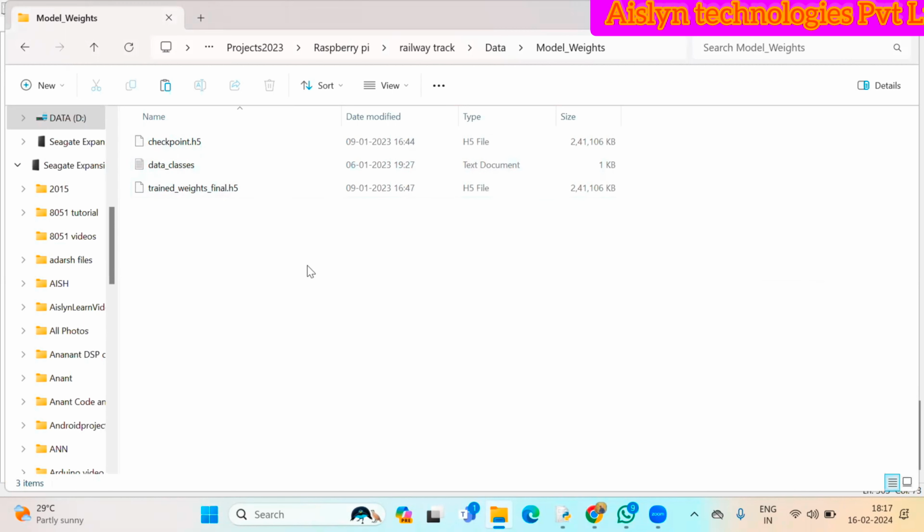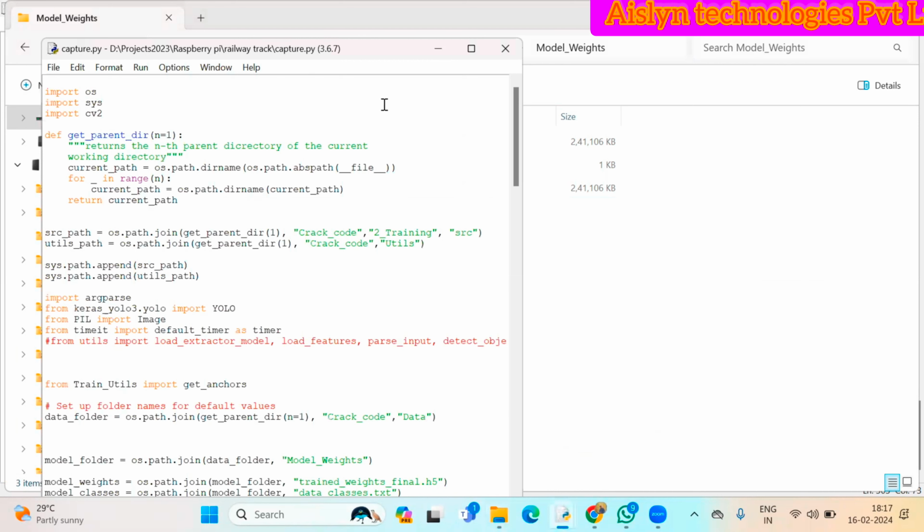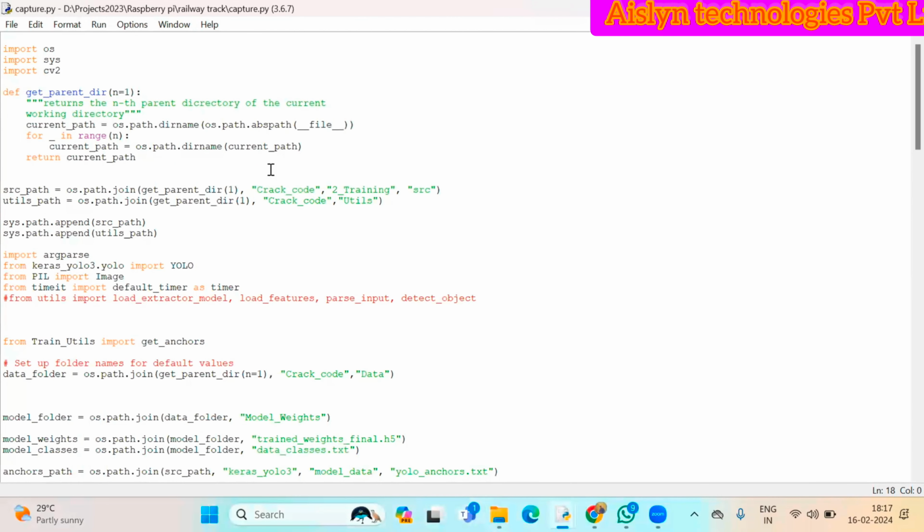Using the capture code, we are going to show the demo. Either you can select images or use real-time video. Here I'm going to use real-time video. So I'm going to just run it.